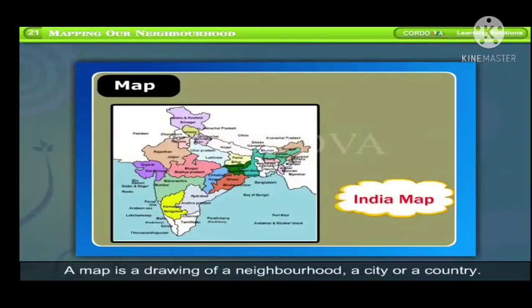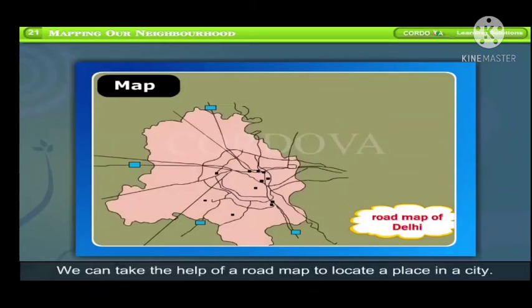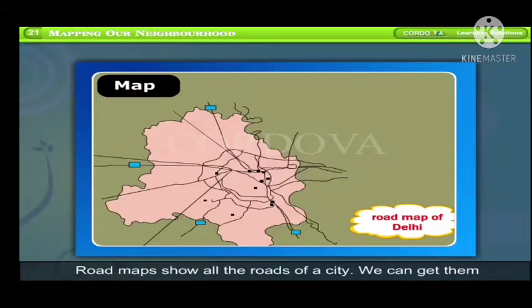Map. A map is a drawing of a neighborhood, a city, or a country. We can also have a drawing of the world, or world map. We can take the help of a road map to locate a place in a city. Road maps show all the roads of a city. We can get them at bookshops, railway stations, and bus stands.